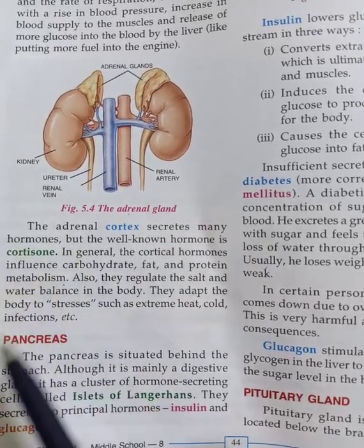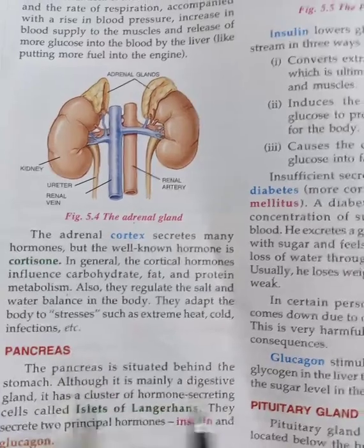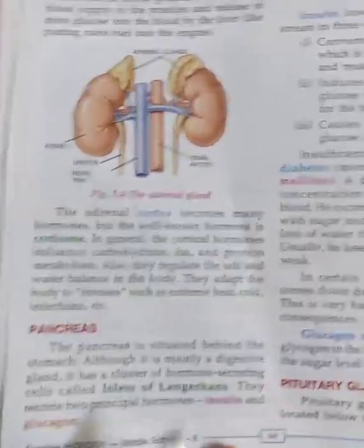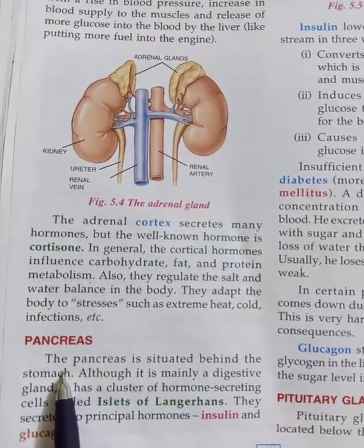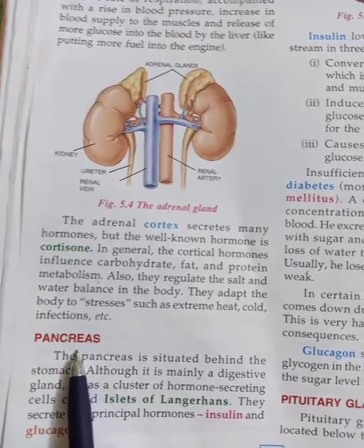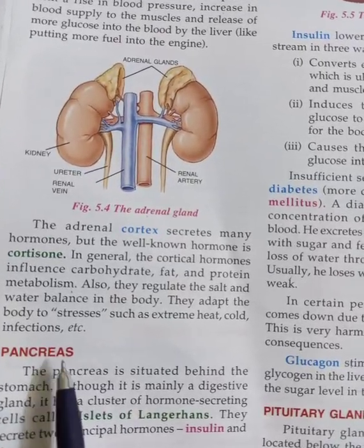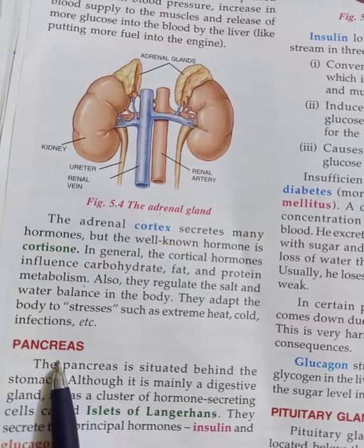So in this you have studied about two hormones. Next, the third type of endocrine gland is the pancreas. We are going to deal with the pancreas in the next chapter.